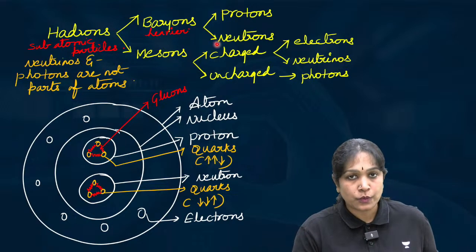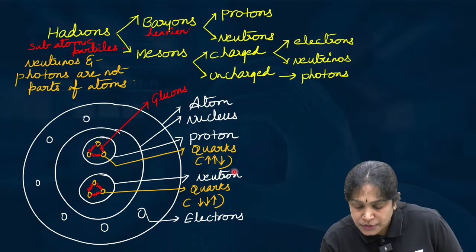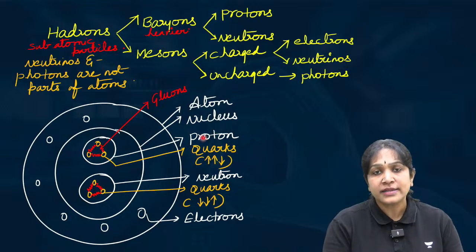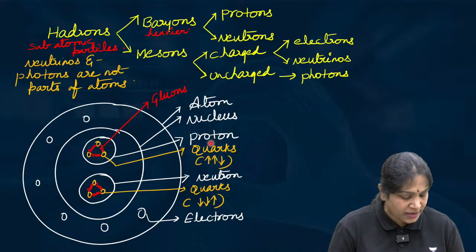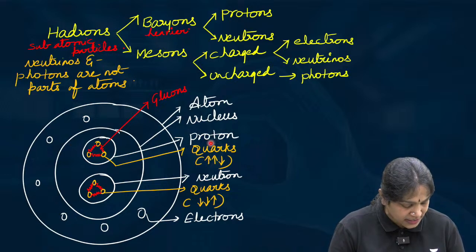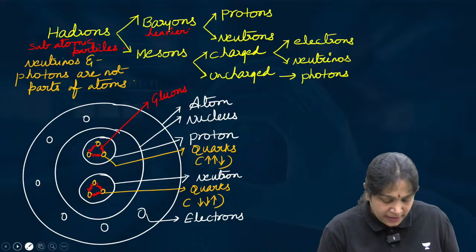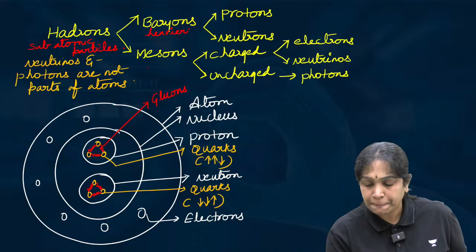Baryons are again two: protons and neutrons. You can easily remember it. How do you know that they are the heavier ones? Because they have quarks and all those things inside. Is it clear? Clear till now? Whereas mesons are the little lighter ones, right?